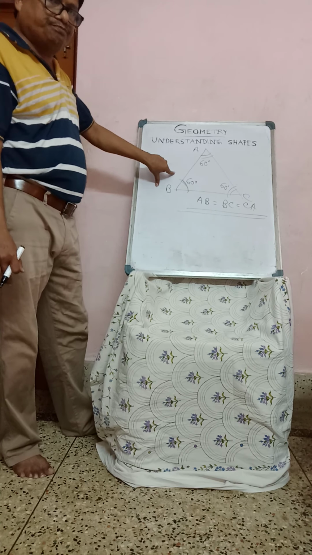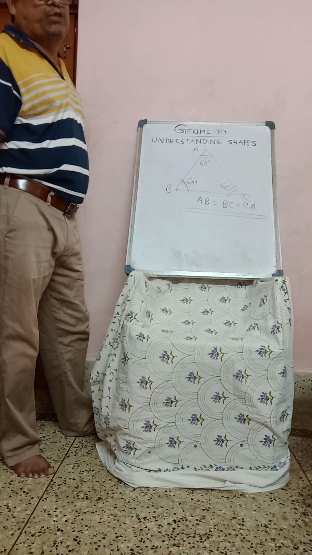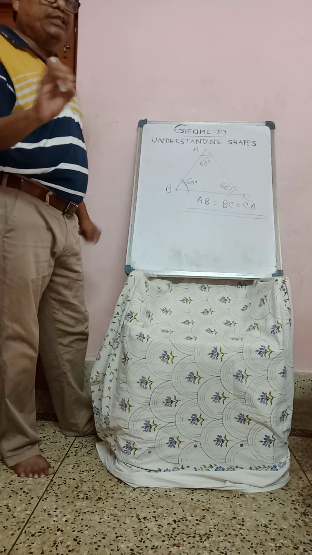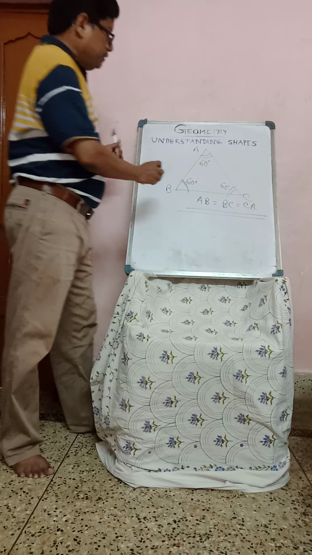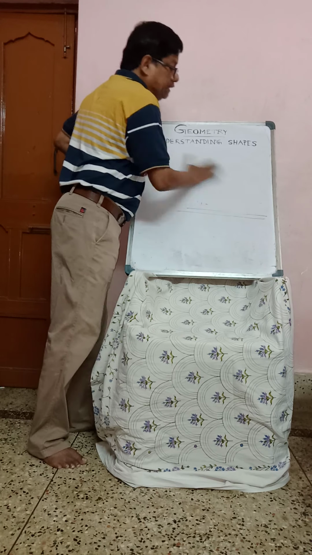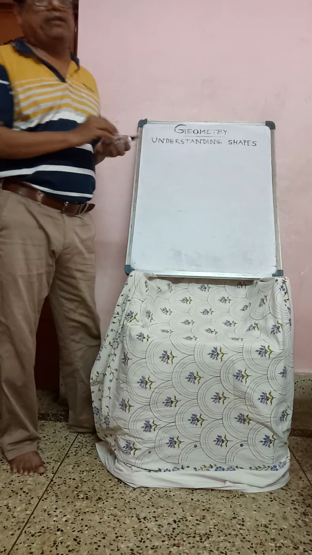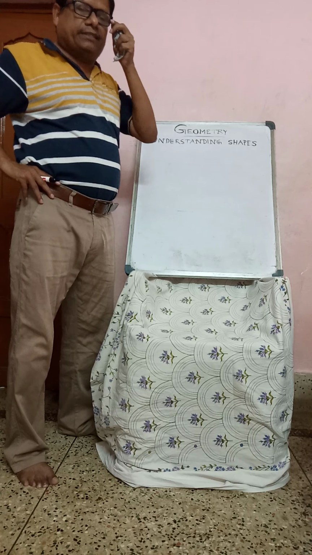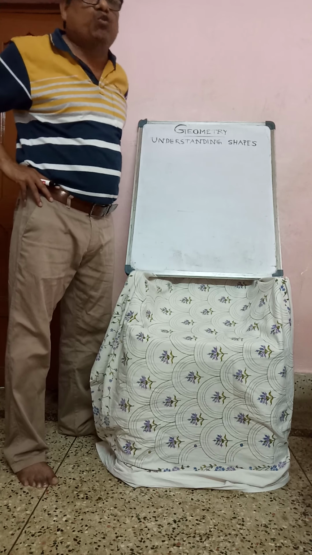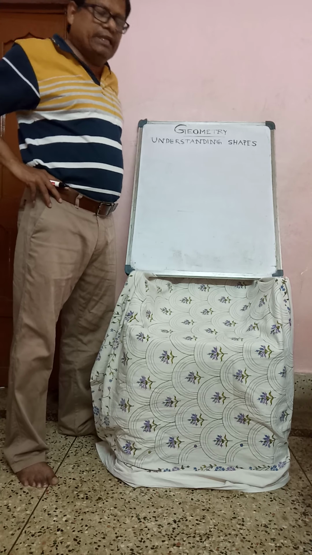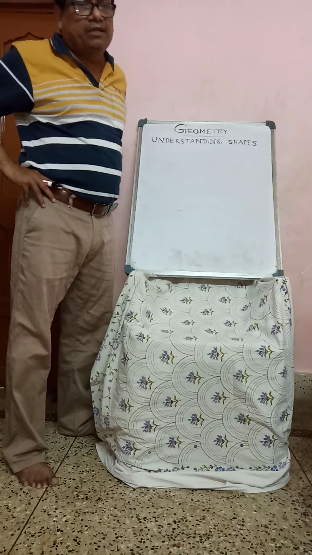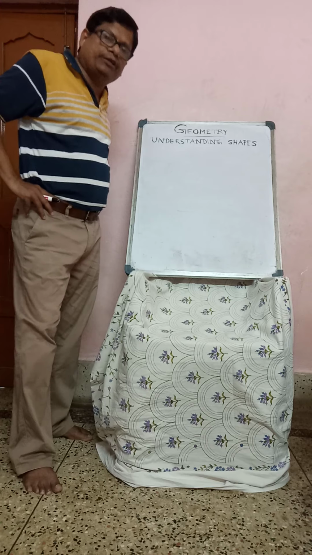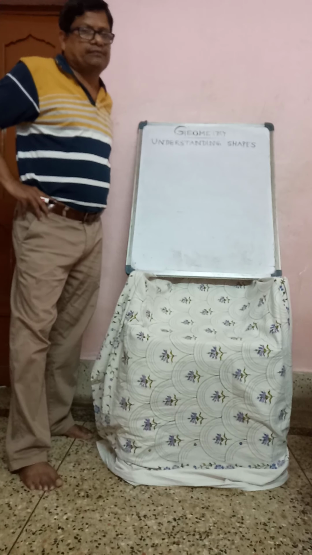And if any two sides are equal, it is called an isosceles triangle. If all three sides are unequal, AB not equal to BC not equal to CA, then the triangle is called a scalene triangle.